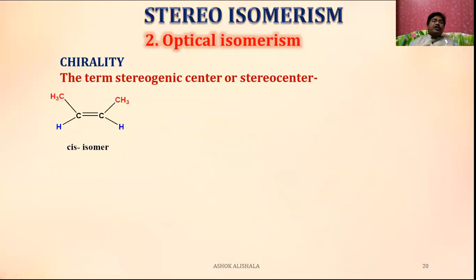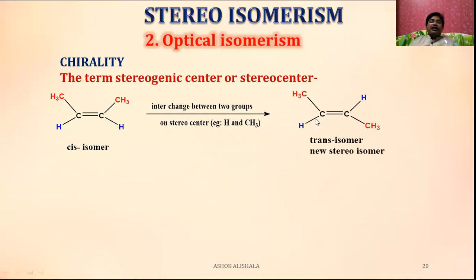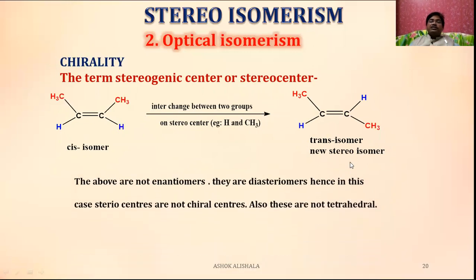Then let us see one more thing. Here, this is a cis isomer. When we interchange the two groups, H and CH3, like this, then what happens? You see, this CH3 is the same, and here H and CH3 are interchanged. Then here also you get a new stereoisomer. But remember, this is not chiral. The above are not enantiomers. They are said to be diastereomers.